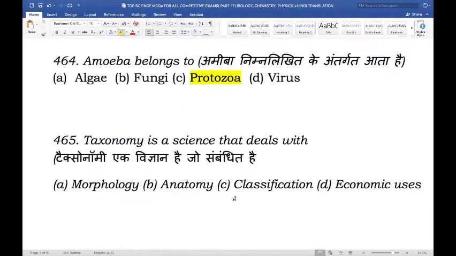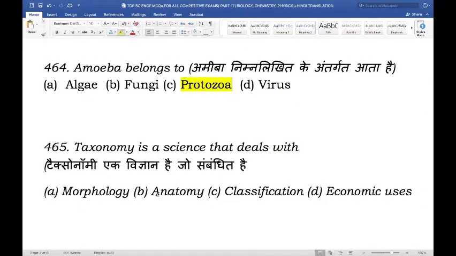Next, taxonomy is a science that deals with. So what does taxonomy deal with? Is it the science of morphology, anatomy, classification, or economic uses? And the right answer here is classification.